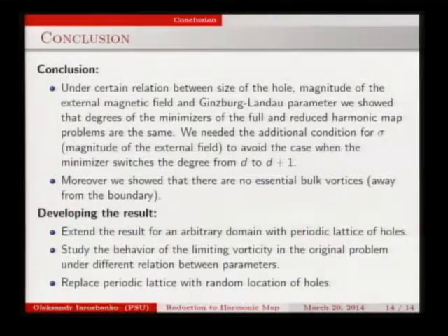How can we develop this result? That's what Professor Bernd also was talking about. So first, here we considered a model domain. So we need somehow to extend this result to an arbitrary domain with a periodic lattice of holes. Also, we can consider different relations between parameters, like playing with the size of the hole and the magnetic field, taking them of different order. And also, you saw some numeric results about what can happen if you consider a random location of holes.